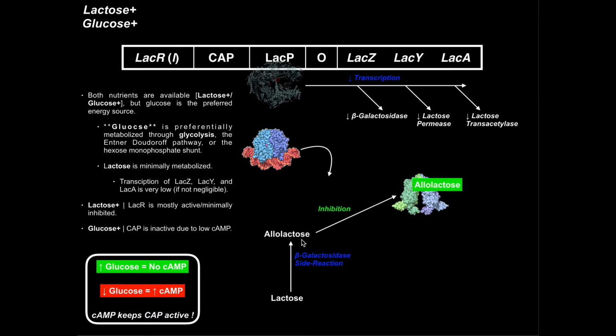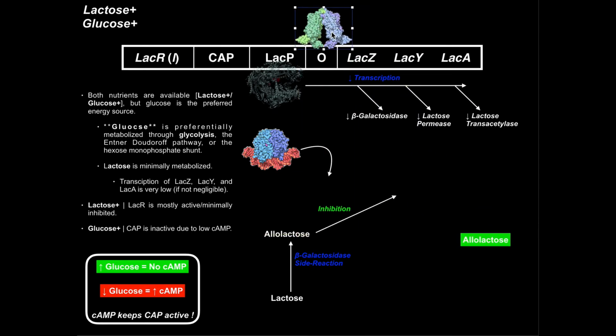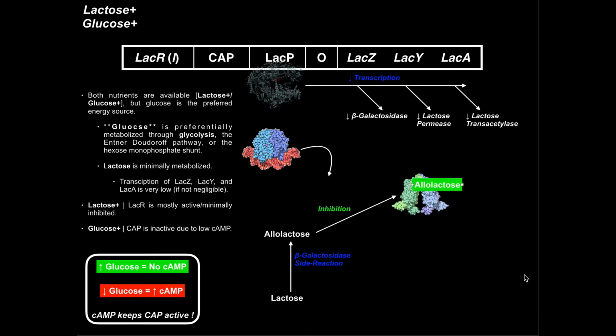There's going to be a baseline level of allolactose. You don't need much of it, okay? Because there's always going to be a little bit of that beta-galactosidase activity. And so lactose is going to be converted to allolactose, and allolactose is going to inhibit the lac repressor. Okay? Remember, when allolactose binds to the lac repressor, that lac repressor can't come over here and bind to the operator. And if that were to occur, that might actually prevent RNA polymerase from binding. But again, this allolactose is keeping this lac repressor from binding to the operator.